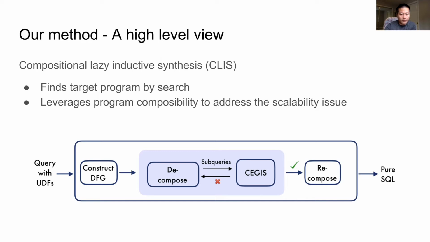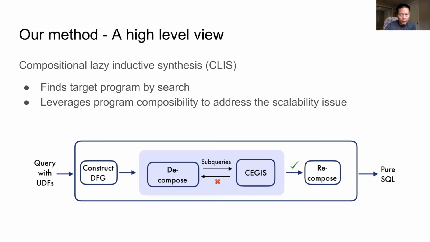At a high level, CEGIS works as this figure shows. Given a query with the UDF, it first constructs a data flow graph for the UDF. And then, based on the UDF, it decomposes the UDF to small code pieces, which can be considered as subqueries. For each code piece, we use counterexample-guided inductive synthesis, also known as CEGIS, to find an equivalent SQL piece.